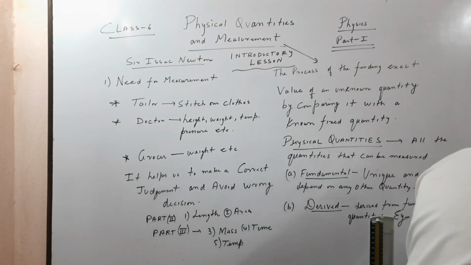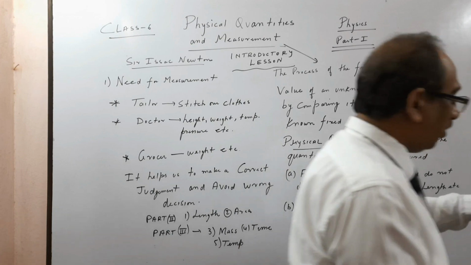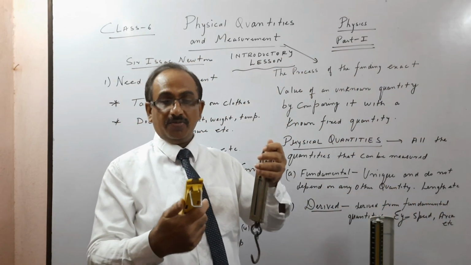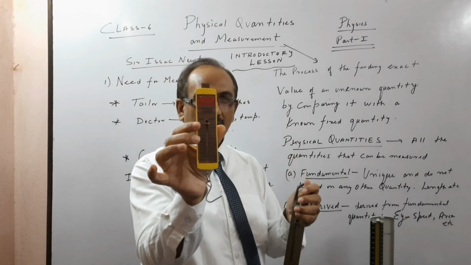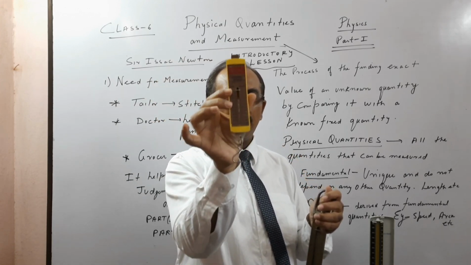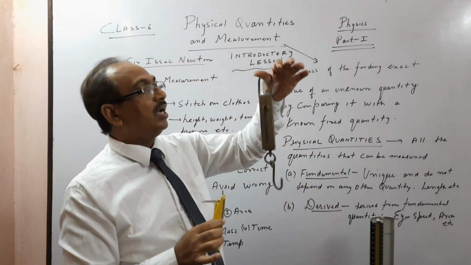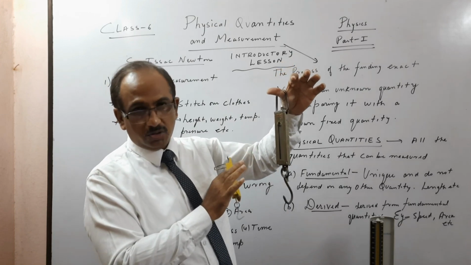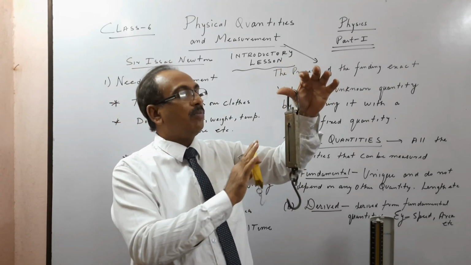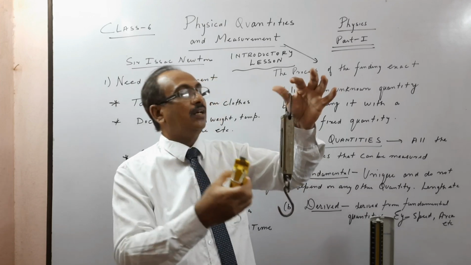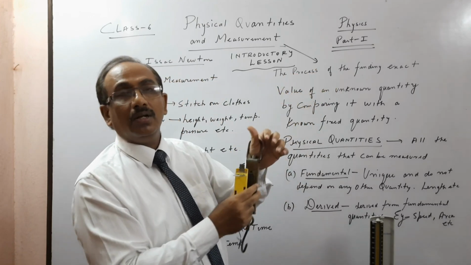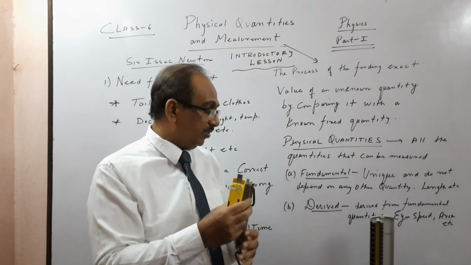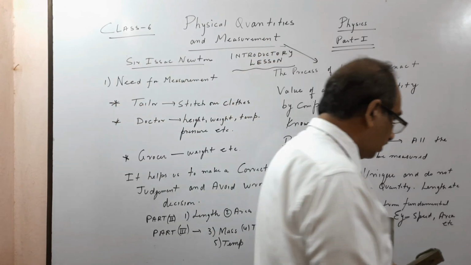Next we have instruments for measuring weight, I'll show you. Generally I bought this from Delhi. This is up to 50 kg you can weigh. This one, if you can see, is up to 250 gram. We use it in the laboratory. So this is a 250 gram spring balance, and this is up to 50 kg, but this measures weight. We will see mass also with the physical balance. This is a spring balance. There is a spring inside and you can see a little bit. We used this to measure the empty cylinder or gas cylinder, to check whether the weight is right or not.